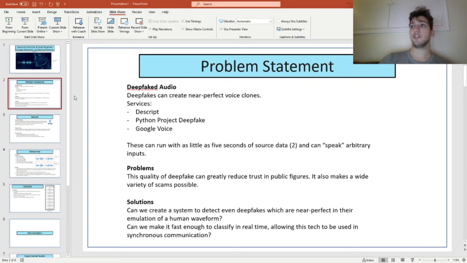So we need a solution which can find the inconsistencies in these near-perfect deep-faked waveforms, and it would be great if it could classify in real time so that it were possible to run the analysis as you speak.